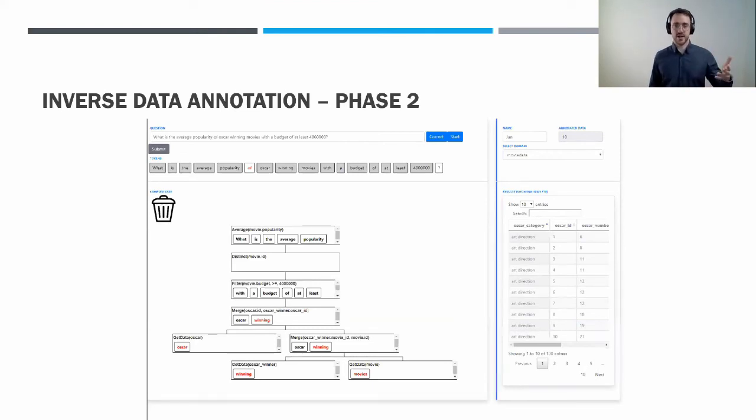As you can see, this annotation procedure takes care of both problems that we looked at before. First, due to this random sampling of the trees, you make sure that you cover more of the data in the database. And second, due to the fact that the annotators now only have to write the question given a tree, this reduces the time and cost intensity, because now people just have to understand the tree and write down the question, and not come up with the question and also write the query.